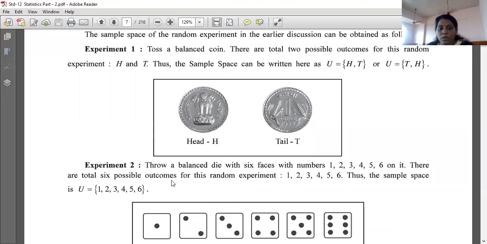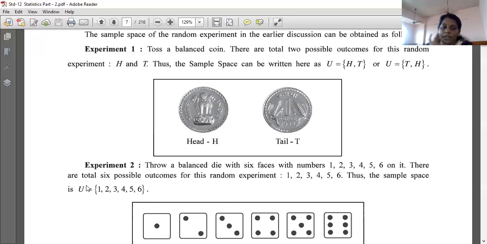So throw a balanced dice with 6 faces with numbers 1 2 3 4 5 6 on it. There are total 6 possible outcomes for this experiment, right? So this sample space is U, the set 1 2 3 4 5 6, so this will be our sample space, and the number of sample points is 6. How many numbers, how many elements: 1 2 3 4 5 6, so 6 will be our sample points.